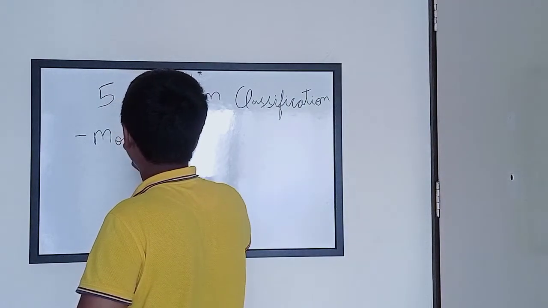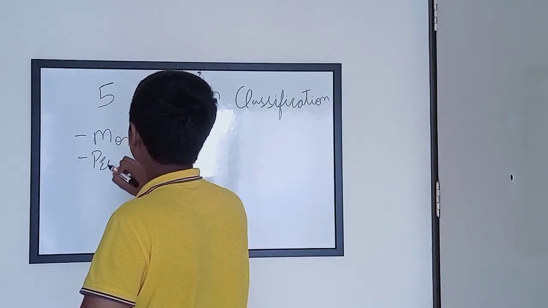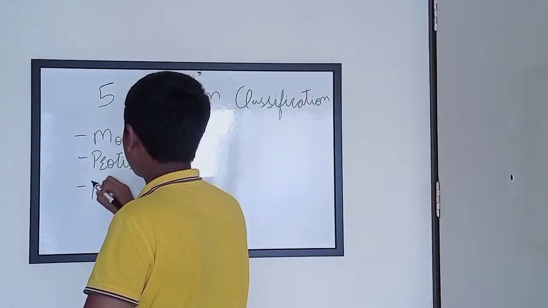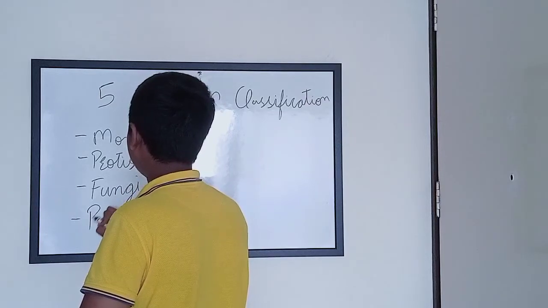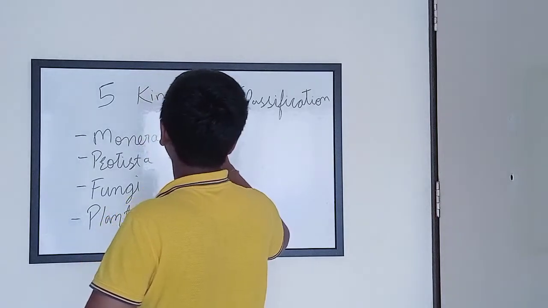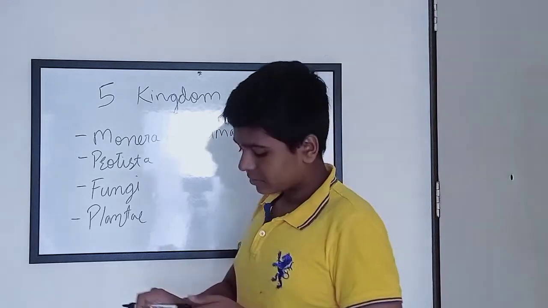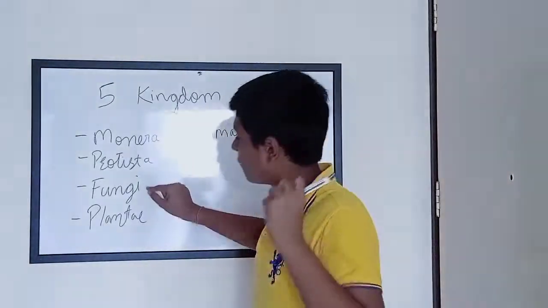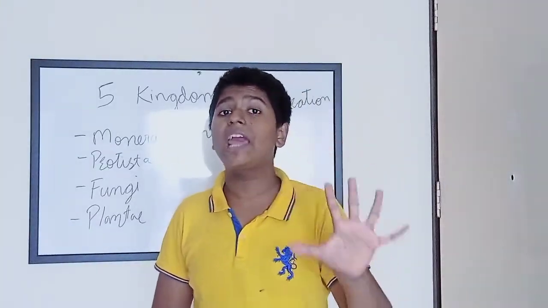Monera, the first one. Then we have Protista. Then we have Fungi. After that, Plantae. Then Animalia. Here, in this 5 kingdom classification, we have Monera, Protista, Fungi, Plantae, and Animalia. These are the basic 5 kingdoms.